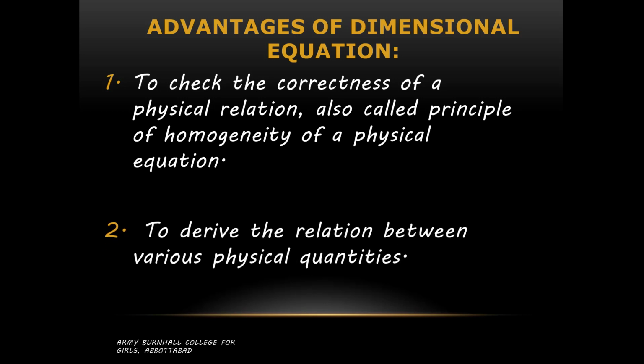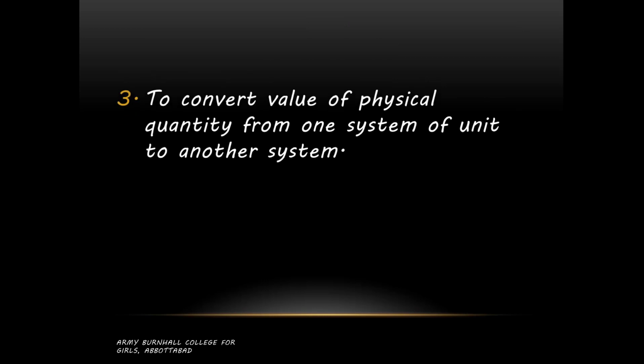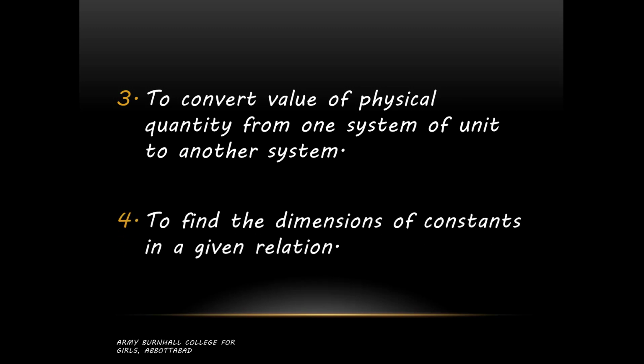We can derive a relation, not the exact formula, between various physical quantities which are provided. We can also convert the value of a physical quantity from one system of units to another system by using dimensional analysis. If one system of units is given, we can find out the other. We are not going to discuss that in detail, but the rest of the uses we will discuss, and we will do examples related to them.